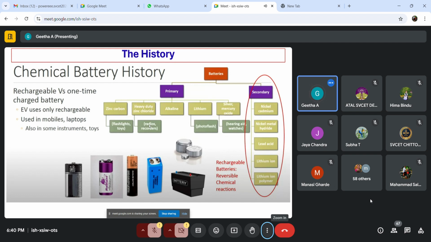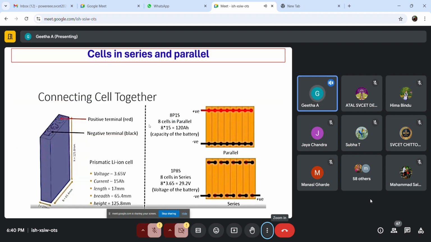Okay, so next we are coming to battery basics. We know there are primary batteries and secondary batteries. Secondary is the rechargeable one that will be used in electric vehicles, and we also have different types of batteries that you might have seen in yesterday's session too. Then series and parallel, how to connect the batteries in series and parallel. Before moving on to that, what happens to the voltage and current if I connect cells in series, and what happens if I connect the cells in parallel?